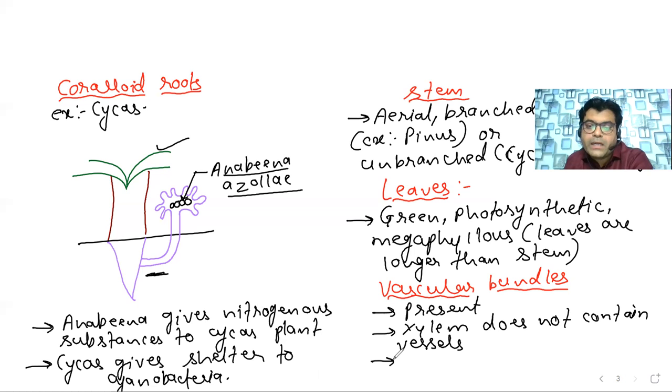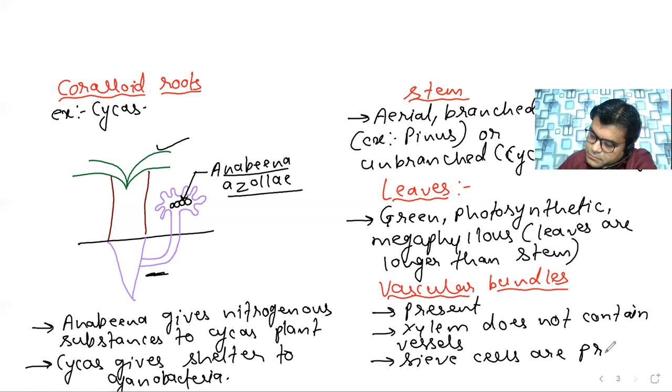But here, instead of the sieve tube members, sieve cells are present, instead of sieve tubes.